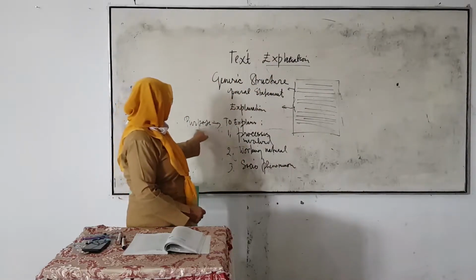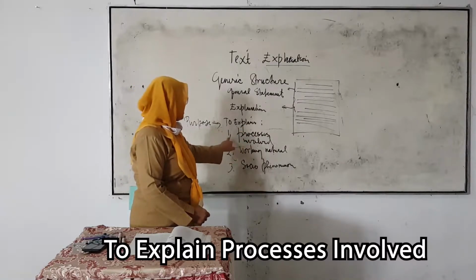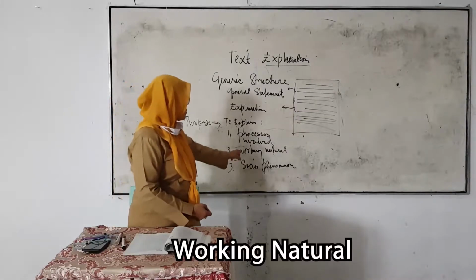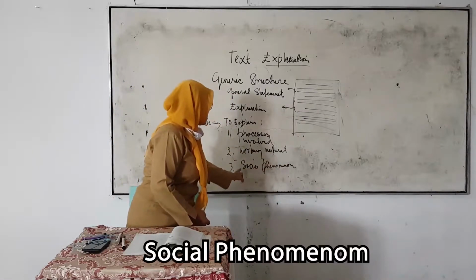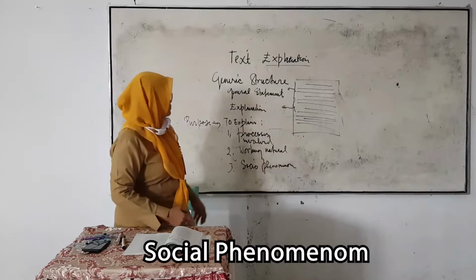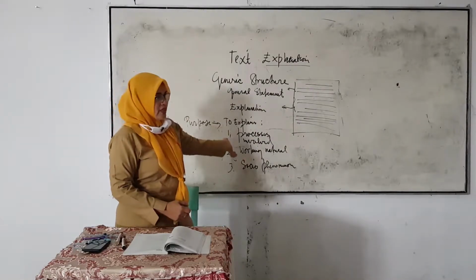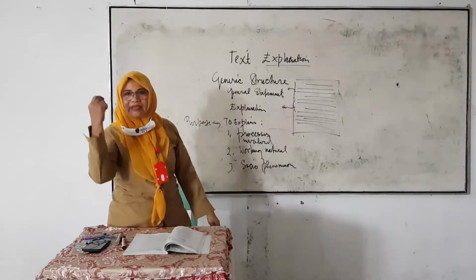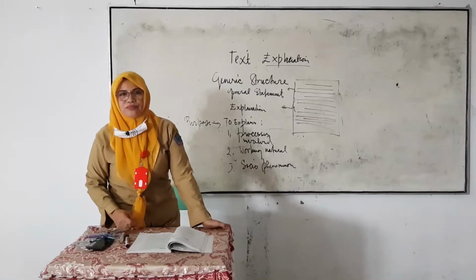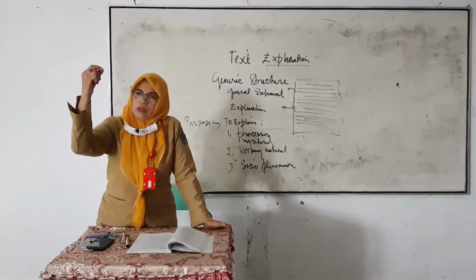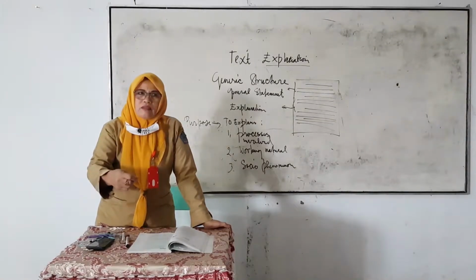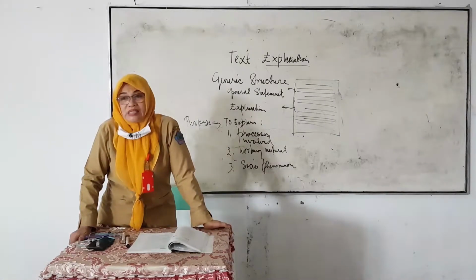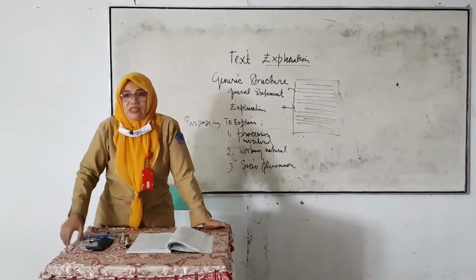That is to explain the processes involved in working natural and social phenomena. Natural process means, for example, the human respiratory system. That is the natural process of the human body's respiratory system.